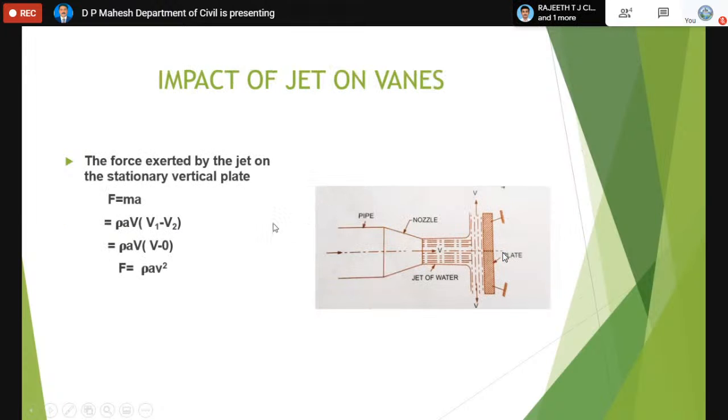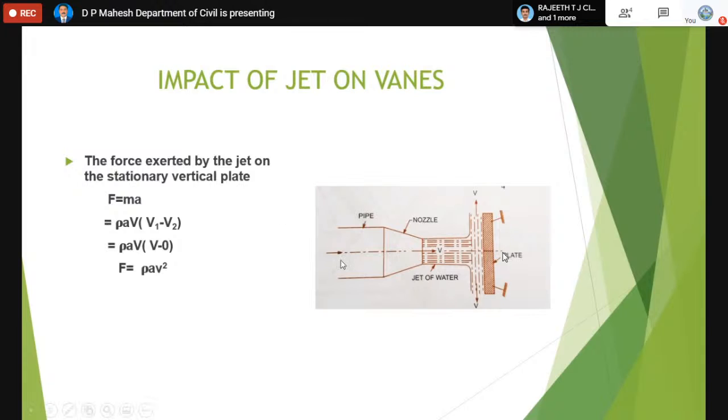Now coming to the impact of jet on vanes. What is impact of jet? Impact means the force exerted by the jet on the plates. We are going to use Newton's second law of motion, which says that F equals ma. In the impact of jet on vanes, the vanes can be fixed or moving. You can see the figure.